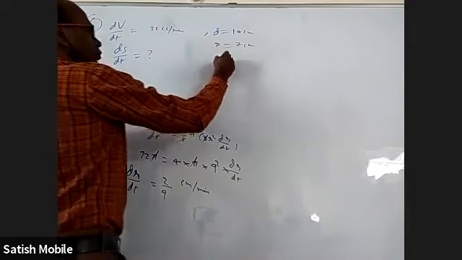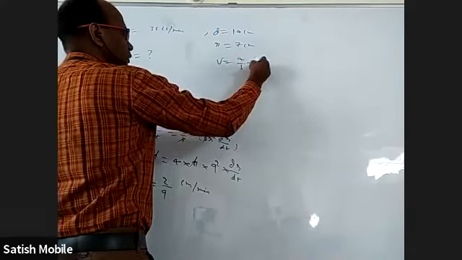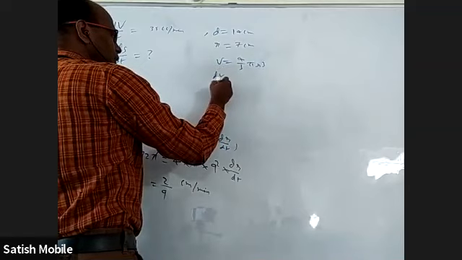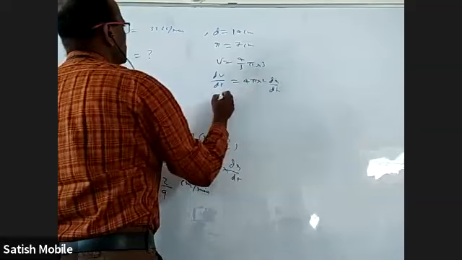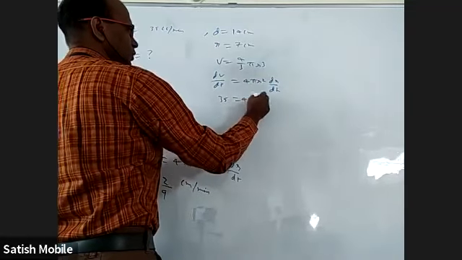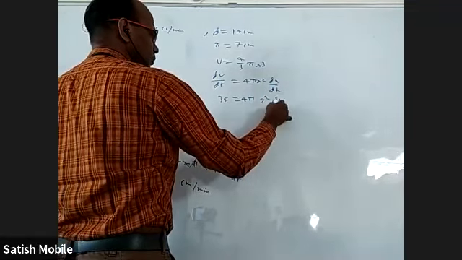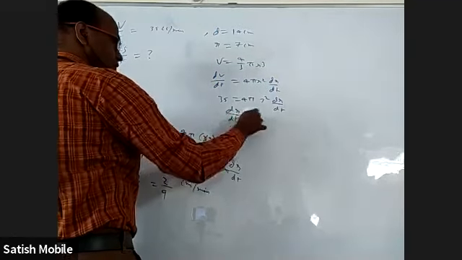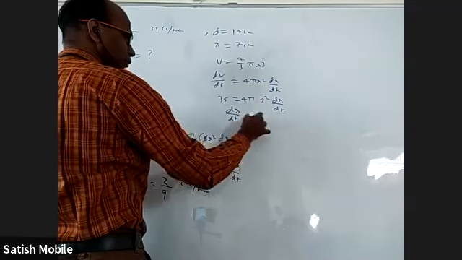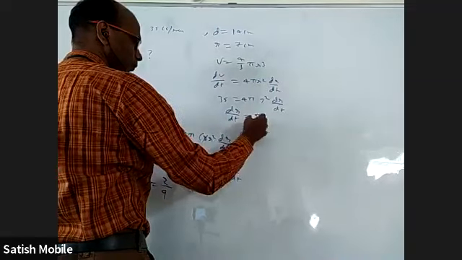Okay. So volume of a sphere is 4 by 3 pi r cube. dv by dt is 4 pi r square into dr by dt. This is 35. This is 7 square. We'll get dr by dt. So dr by dt is 5 by 28 pi.